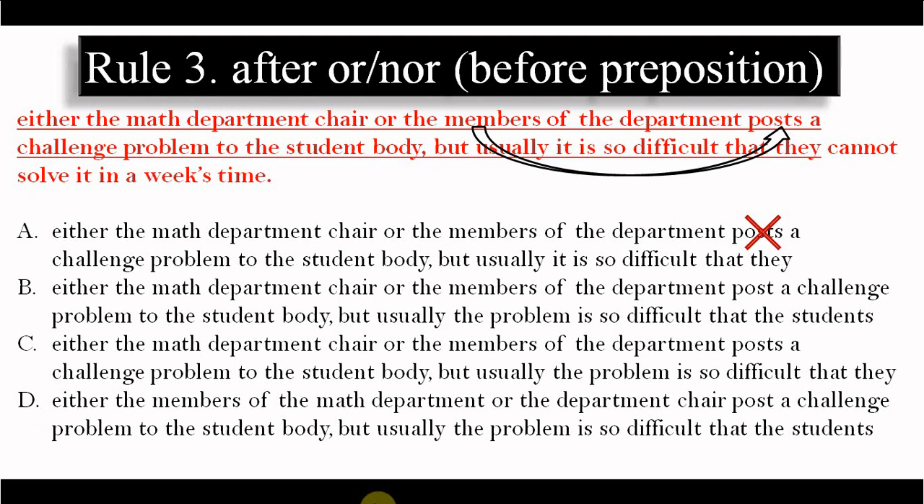Option B, here "members post", okay. Option C is incorrect. The reason is here members is the subject, post is singular, members is plural, incorrect. Option D is incorrect. The reason is after "or" there is no preposition, and that is why here the subject is department chair. Chair posts should be the correct one, but here it is "post", and that is why incorrect. Why? The verb is plural, but the subject is singular.